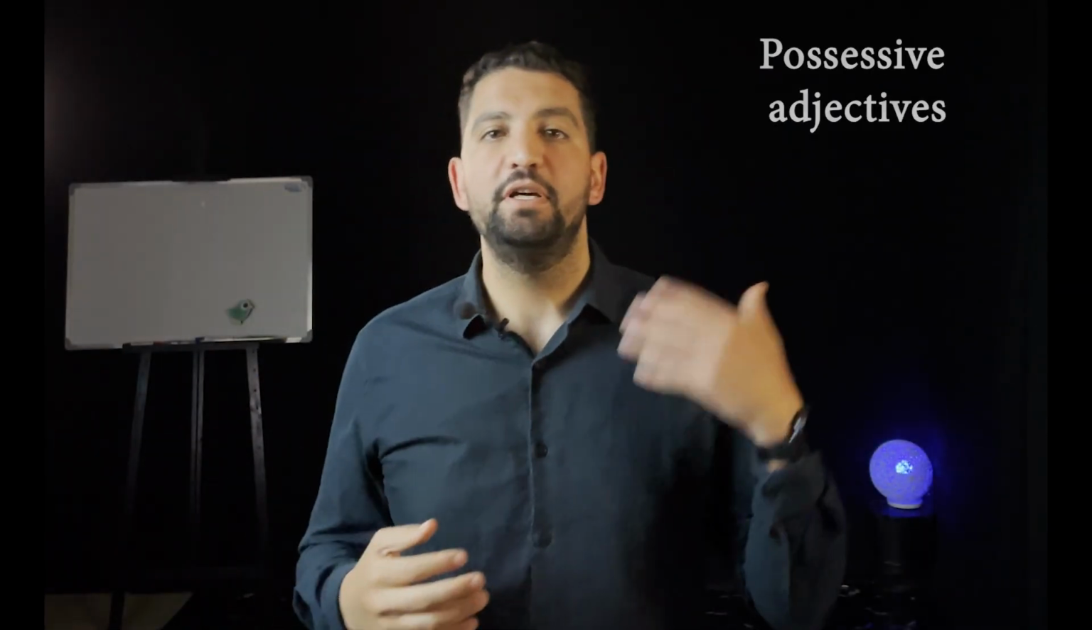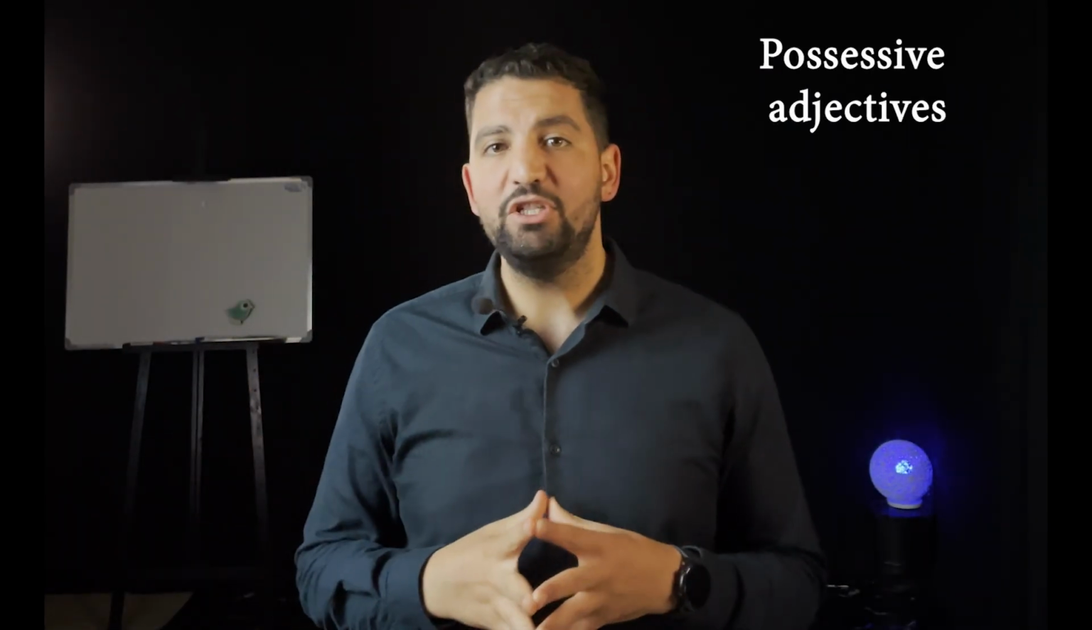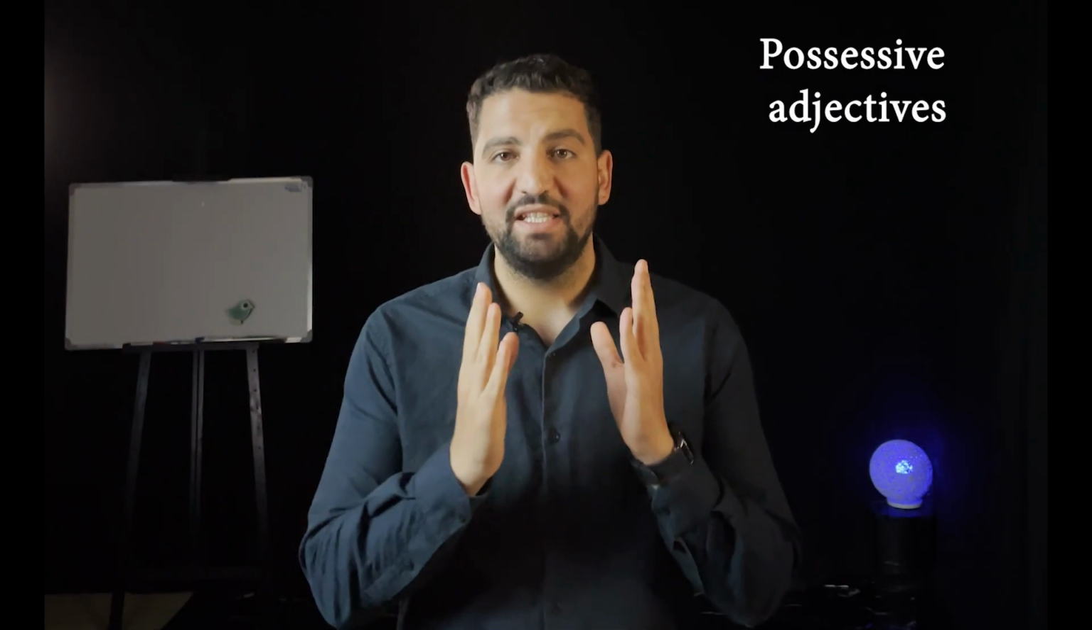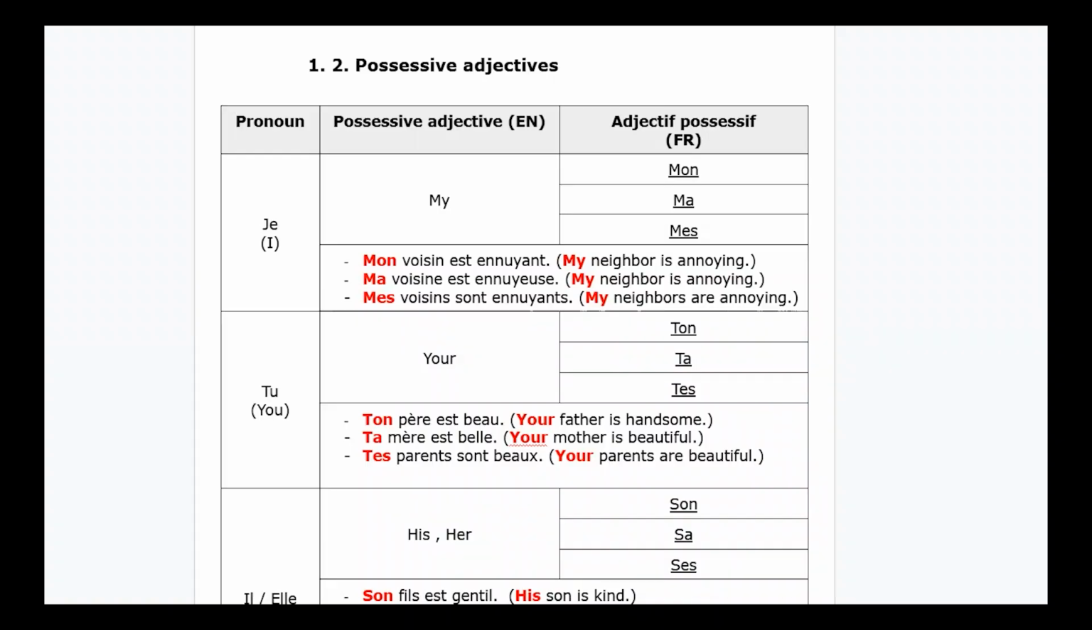My, your, his, her. These are the possessive pronouns in English. Now it's time to learn them in French. Possessive adjectives in French are a little bit more complicated than in English. For example, in English, it's enough to say "my", but in French, instead of "my", we can use mon, ma, and mes. This change depends on the gender and number.